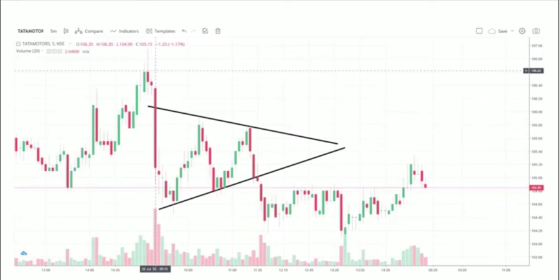Next I'm comparing with the triangle pattern on the 5-minute chart. As I compared the price action with the triangle pattern, the market is going down again. Here you can clearly see the market tries to recover, but again it's going down. So I put this triangle pattern. In case it crosses this level of 105, it is definitely going to be a downtrend.